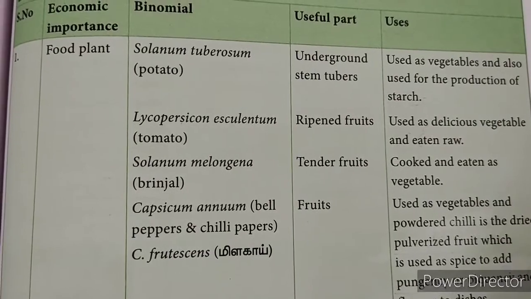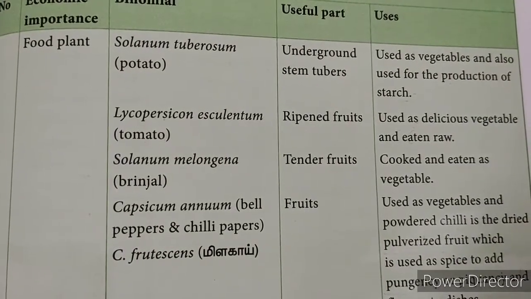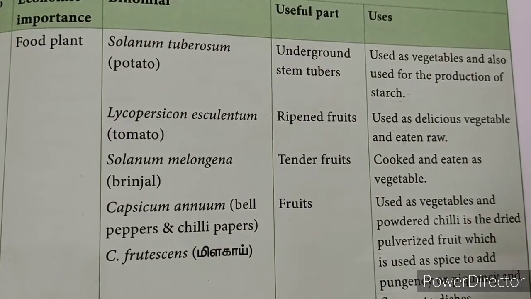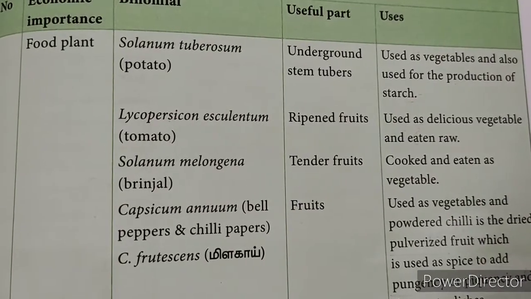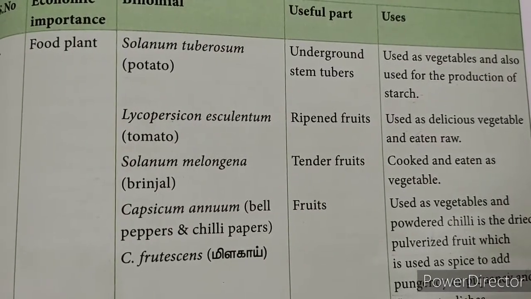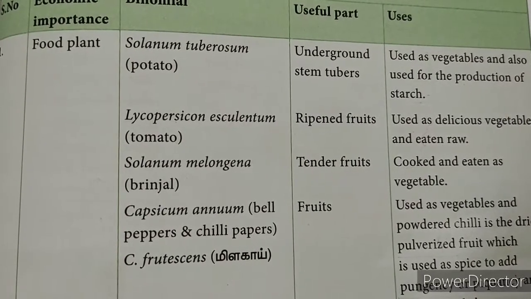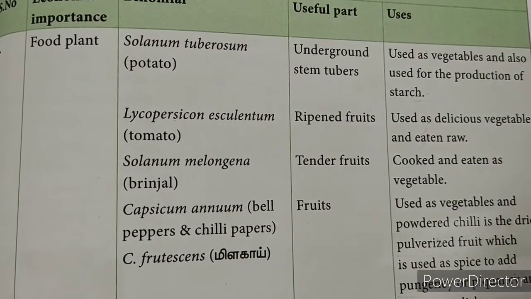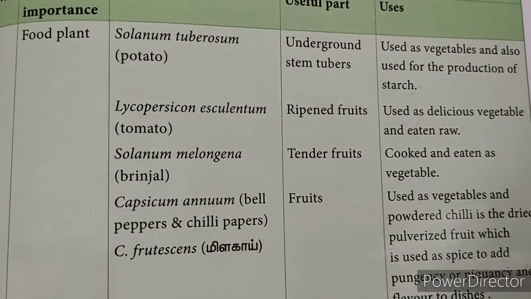Binomial is Solanum tuberosum. Next food plant is Lycopersicon esculentum, commonly called as tomato. The ripened fruit of this plant is used as vegetable, and also we can eat it raw. Next food plant is Solanum melongena, commonly called as brinjal. The tender fruit of this is cooked and eaten as vegetable.